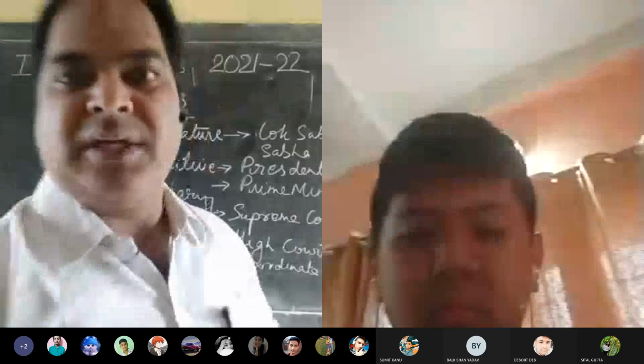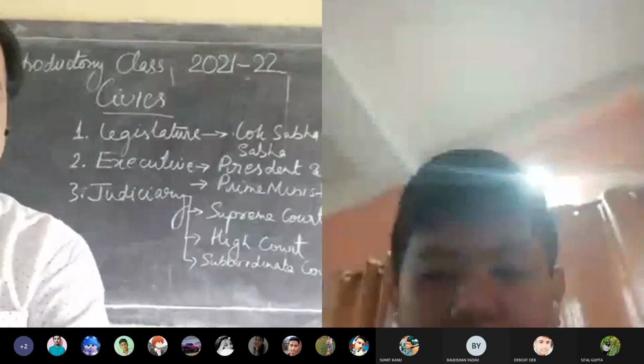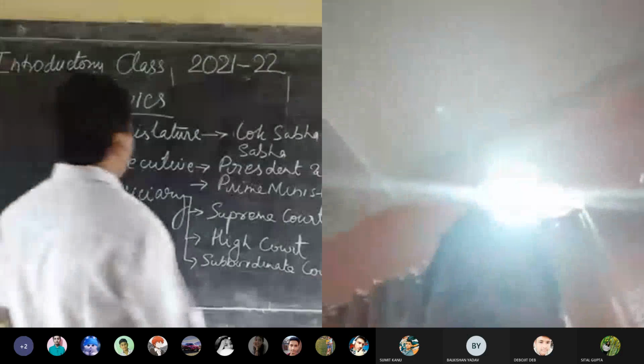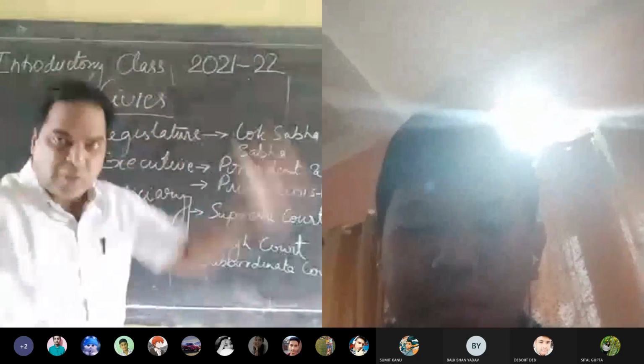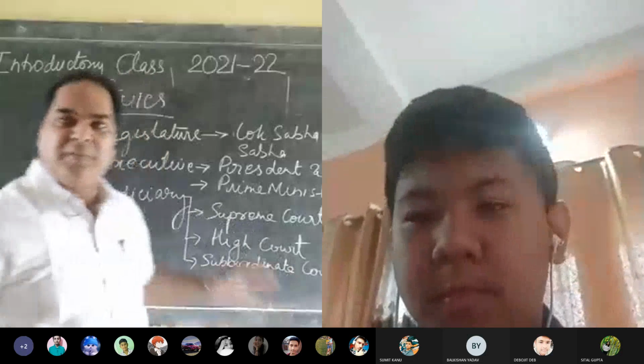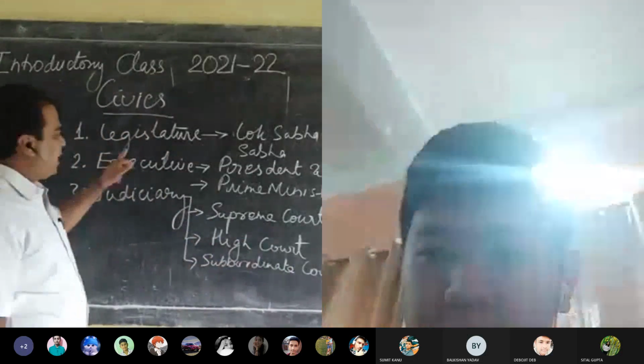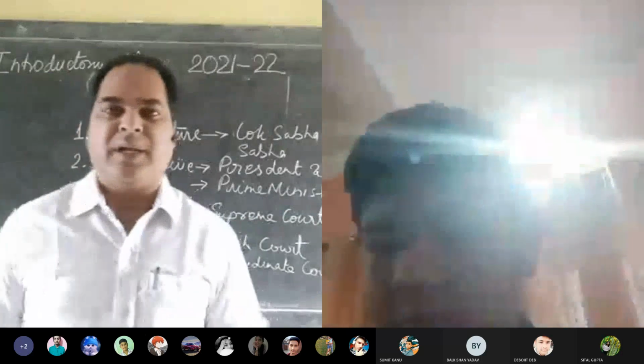Yes. So this is the civics syllabus. Yes, sir. So throughout this new session, 21-22, from civics, we are going to study this: legislature, executive, judiciary. So these are the three important organs of the government.